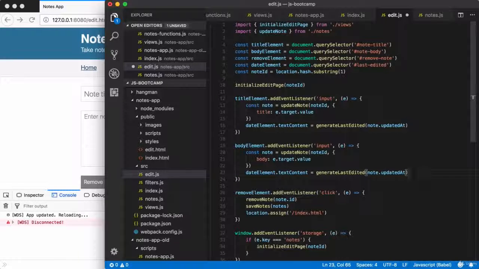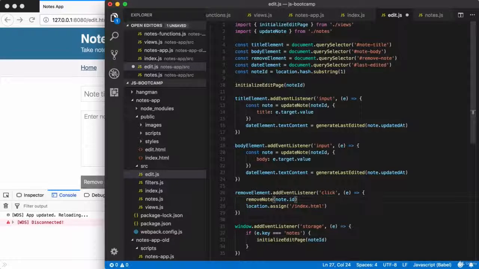Awesome. The last one we have inside of here is removeNote. Now we do still have a removeNote function that works exactly as we're calling it here. The one difference is that it saves the notes for us, so we actually don't need to call saveNotes directly. We can simply rely on it saving the notes after it removes it. Up above, we are going to have to import that, so let's change line 2. After we import updateNote, we're going to have to import removeNote as well. Perfect. And that wraps up this file, and that wraps up the application.